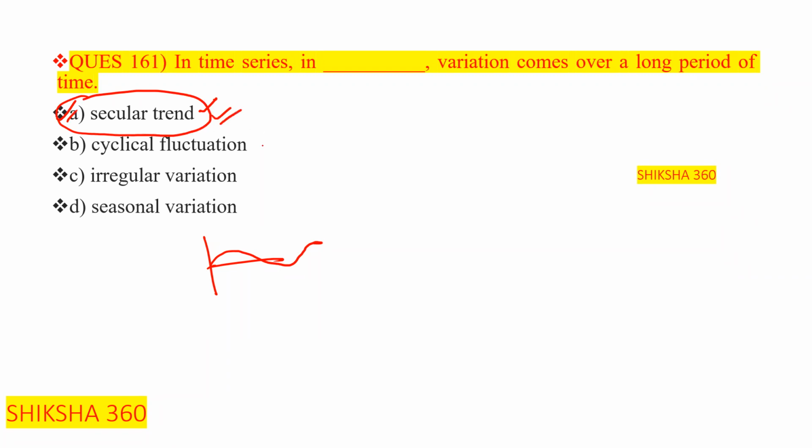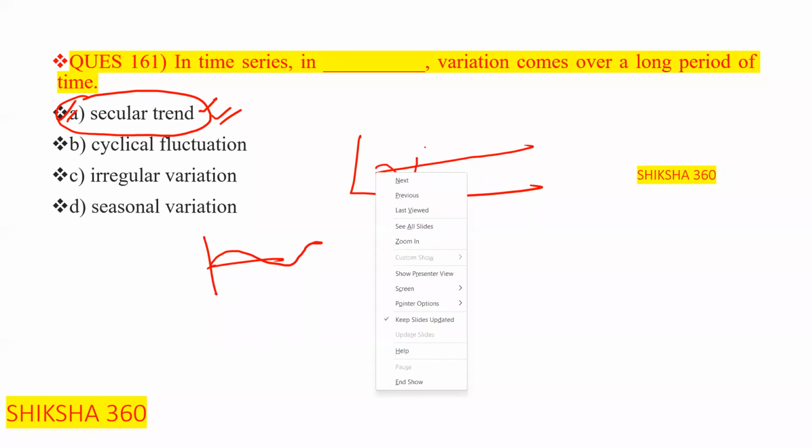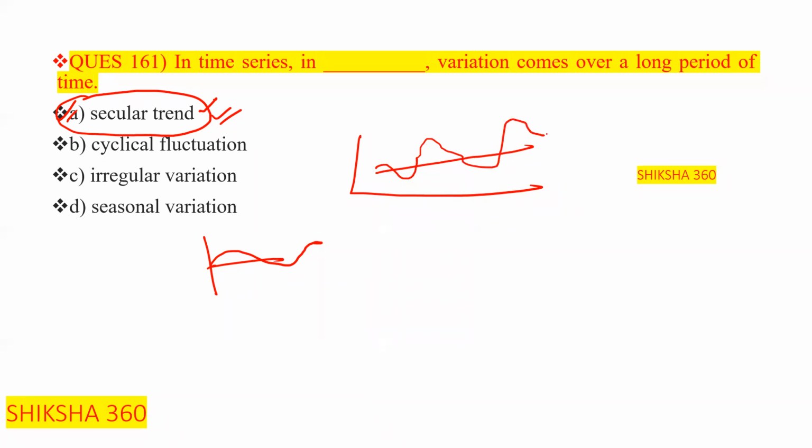We have already discussed the diagram in the session also. This one diagram is represented in the book also. This diagram is of the secular trend. This is secular trend. This is time series.